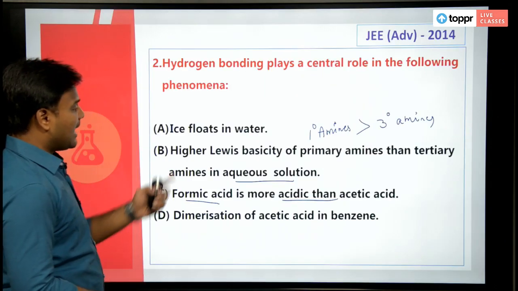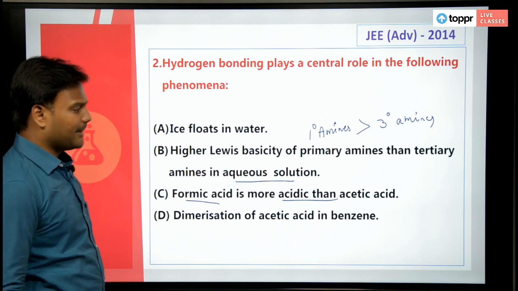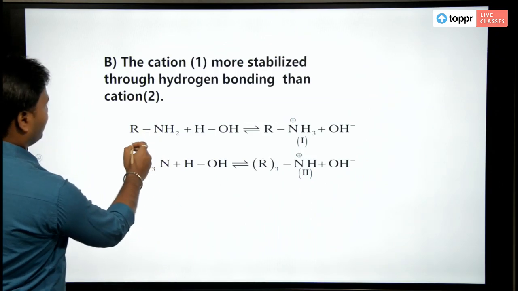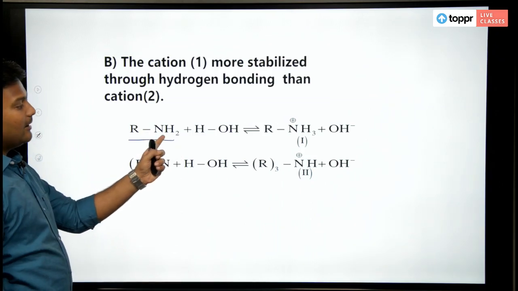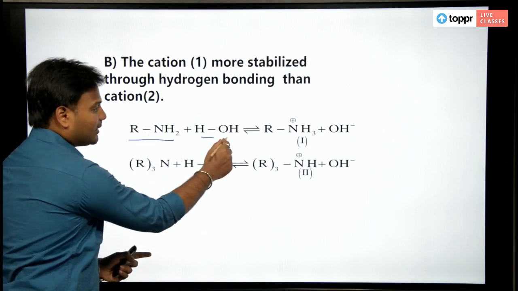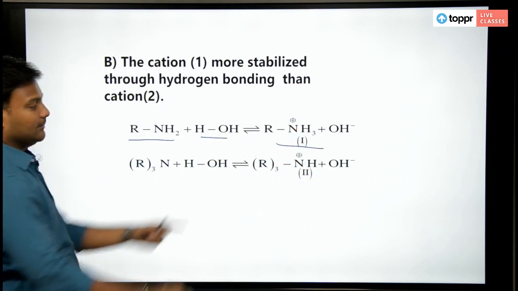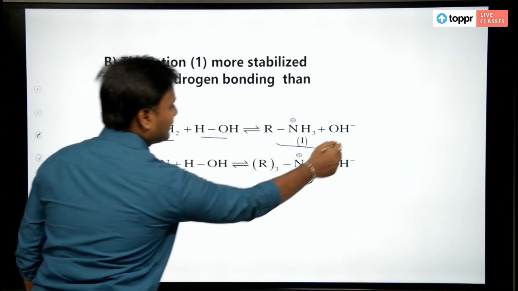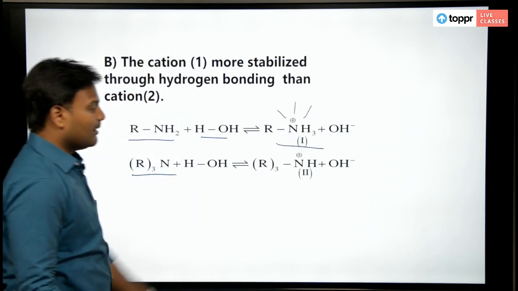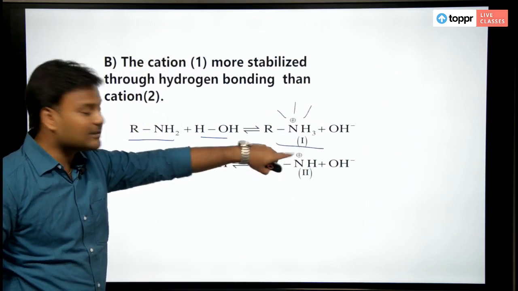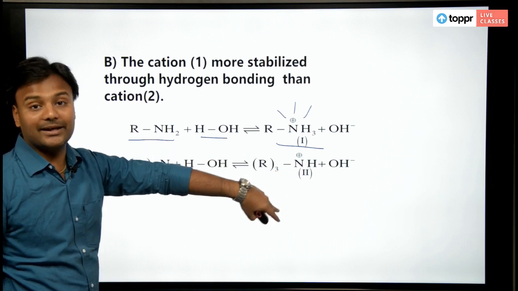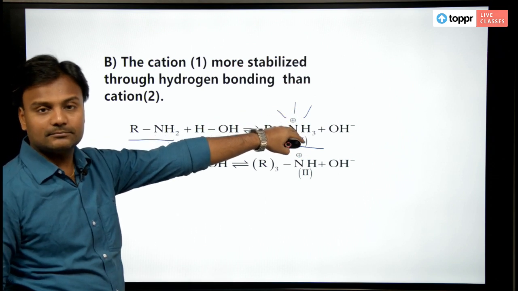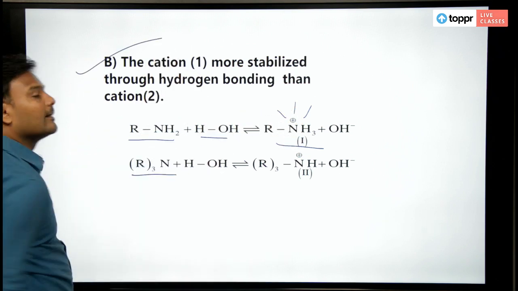What about the second one? Higher Lewis basicity of primary amines. Yes, this is another case where you can see this is an amine. When amines are added to water, it forms a quaternary salt, this one. This quaternary salt will be stabilized by water, whereas in this case it cannot be stabilized because of the bulkier alkyl group surrounding it, whereas in this case it is stabilized again by hydrogen bonding. So, the second fact is true.